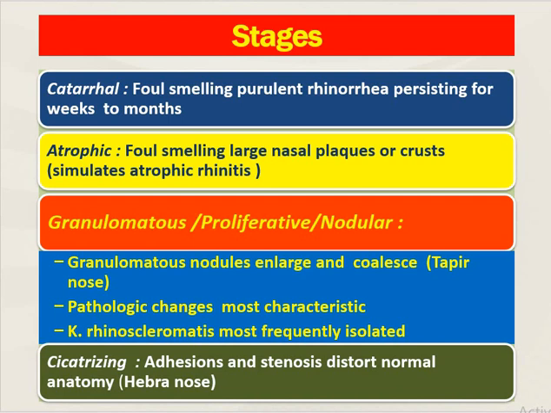In this stage, the granulomatous nodules enlarge and coalesce, forming the tapered nose deformity. Klebsiella rhinoscleromatis is most commonly isolated during this stage. Next is the cicatrizing stage, that is, scarring. Erosions and scarring distort the normal anatomy of the nose, and the nose might become stenosed, the so-called Hebra nose deformity.